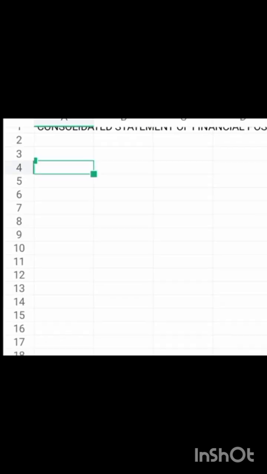Property, plant and equipment for parent and subsidiary is what? 1/8 and 300. Property, plant and equipment is 1/8 and 300.